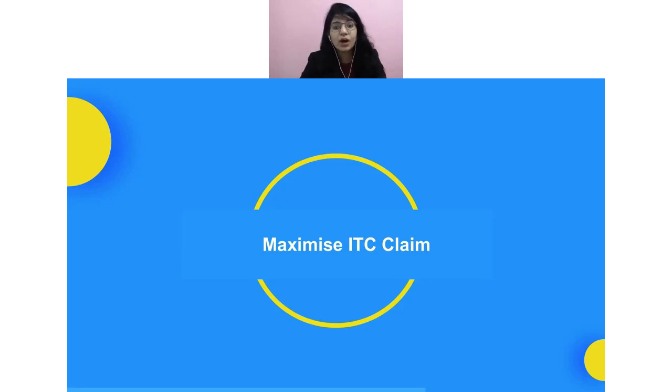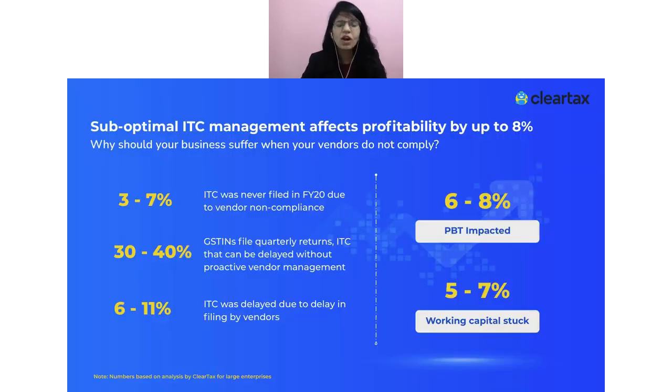Right? So now the important point which I was talking about: maximize your ITC. How can you maximize? See, first part obviously is if there is a certain document which is missing in your GSTR 2A, which means your supplier has not filed it. Here, you can actually play a role.